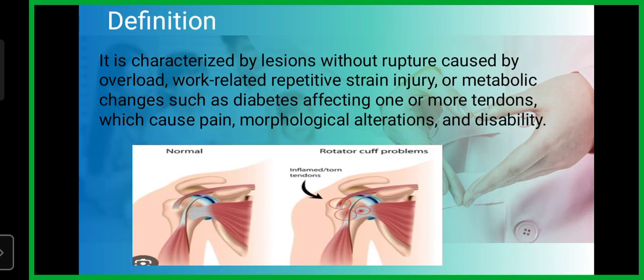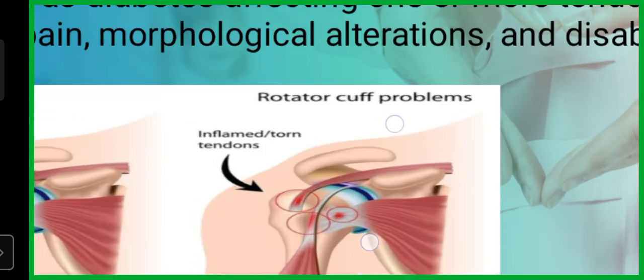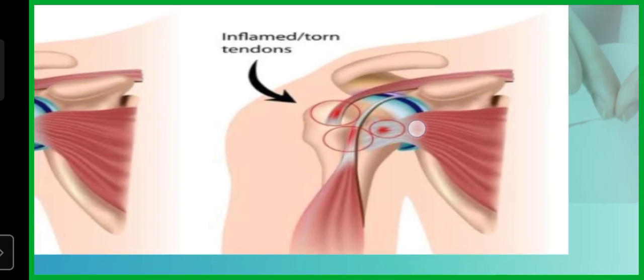So let's start. Rotator cuff tendinopathy is when a tendon in your shoulder has tiny tears in it or is inflamed and it hurts. Here are the inflamed and torn tendons. You can see in this picture.